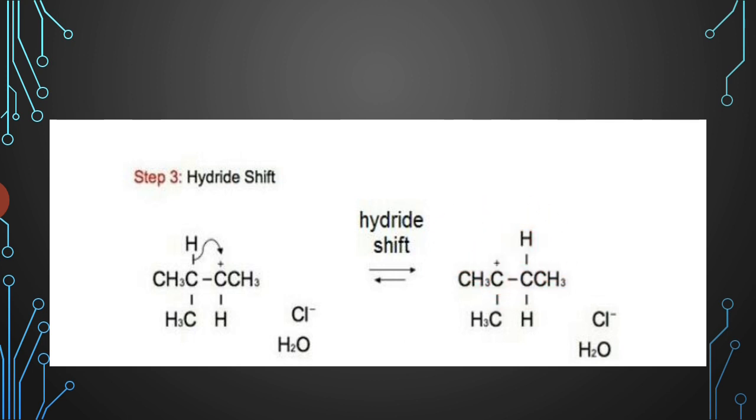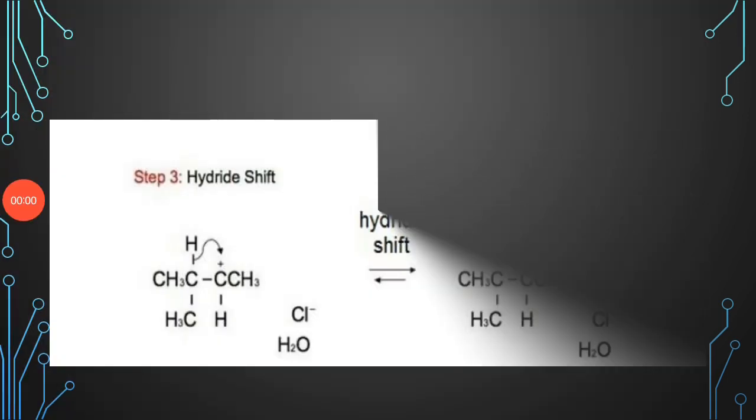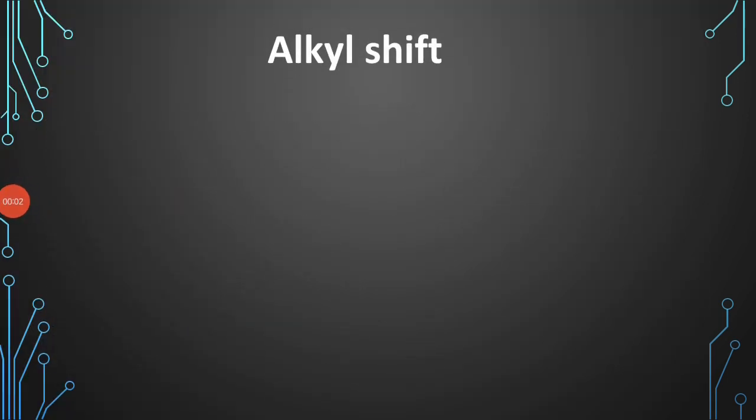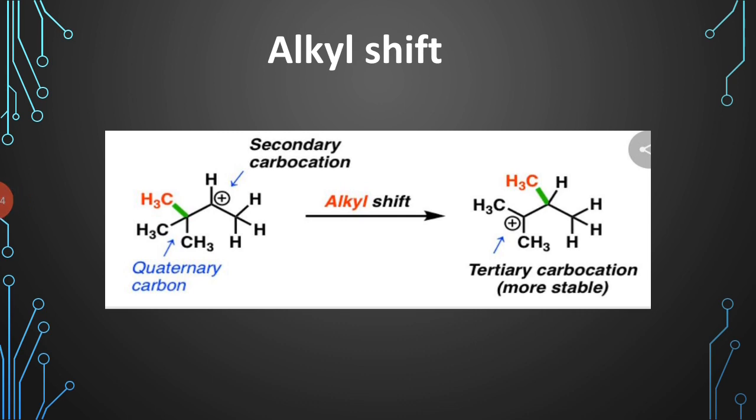Okay, understood? Next, alkyl shift. So not all carbocations have suitable hydrogen atoms on adjacent carbon atoms available for rearrangement. In this case, the reaction can undergo a different mode of rearrangement known as alkyl shift. Okay, so in this case, what happened?